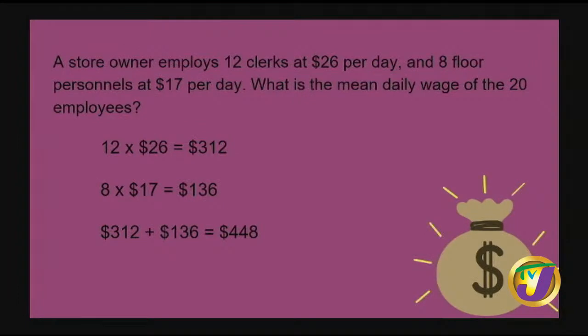Now, how many workers do I have? I have 20. The mean is the sum divided by the total number of values that I would have added. So I'm dividing by 20. And there you go, $22.40. So the mean daily wage here of the 20 employees is $22.40.